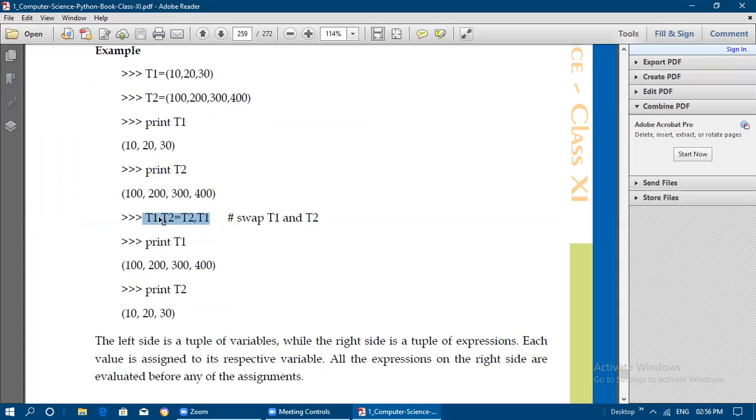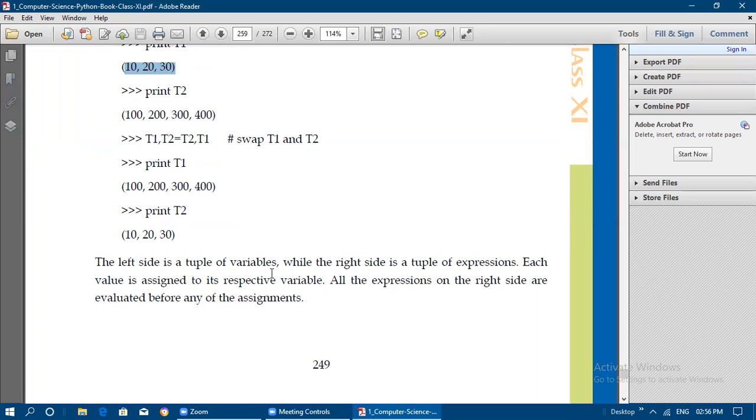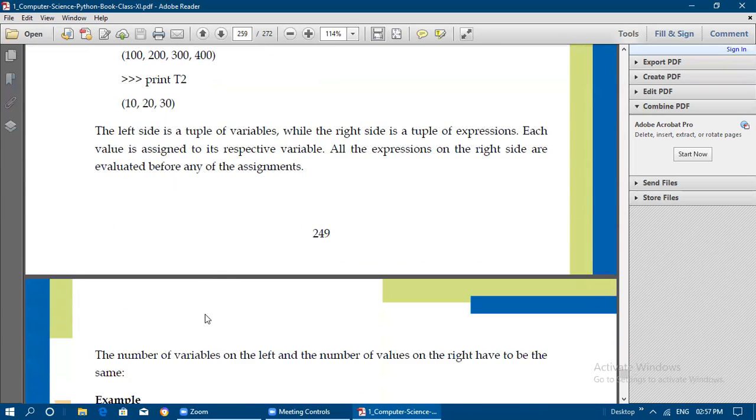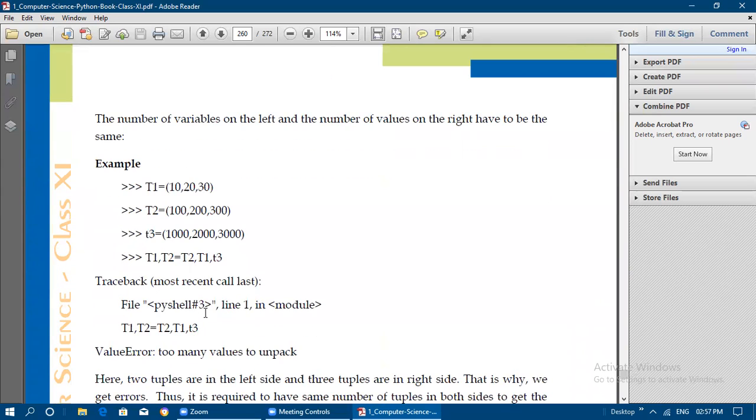If you print t1, t1 will be holding the values 100, 200 because t2 is assigned to t1. The right side is assigned to the left side, so t2 is assigned to t1 and t1 is assigned to t2. Now if you print t2, the t1 values, 10, 20, 30, will be there. So the left side is a tuple of variables while the right side is a tuple of expressions, and each value is assigned to its respective variable. All the expressions on the right side are evaluated before any assignments to the left side variables.